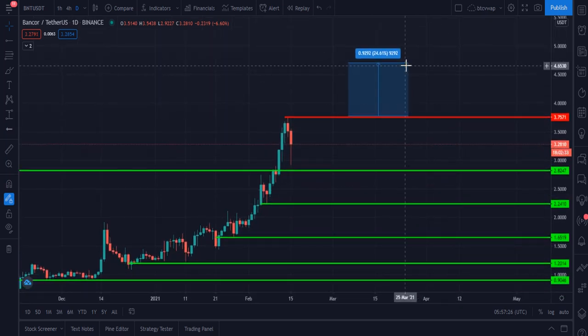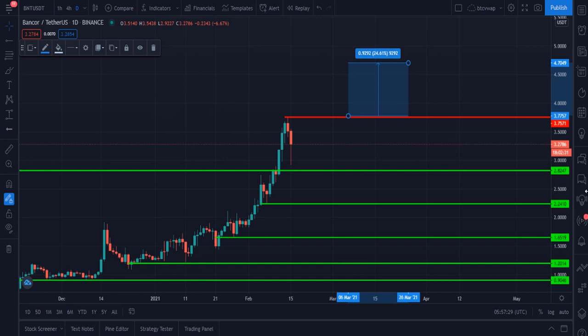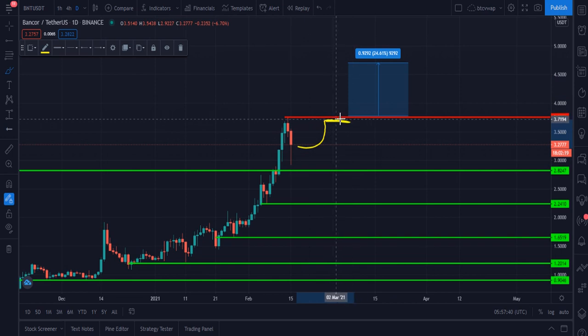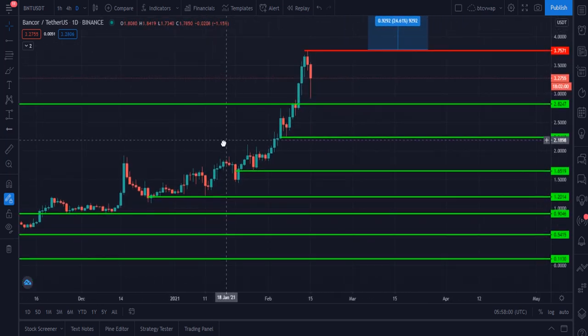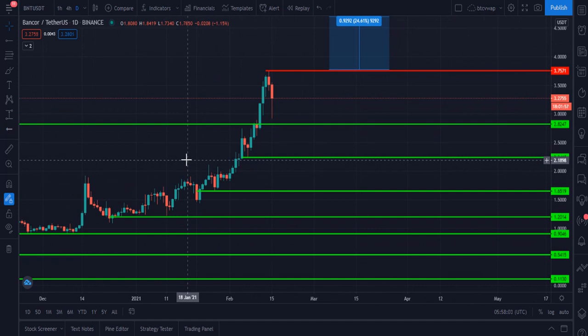Here you can see this is our immediate short-term target of the BNT token, Bancor, and $4.7 is our next target. I think it definitely has to go up, and after hitting this zone, which is $3.7, then definitely it has to hit this zone, which is $4.7. This is our immediate short-term target for Bancor right now. If you want to trade or invest in this token, then trade or invest at your own risk. These are some support levels, and let me tell you my immediate short-term, long duration and medium duration targets for the BNT token.